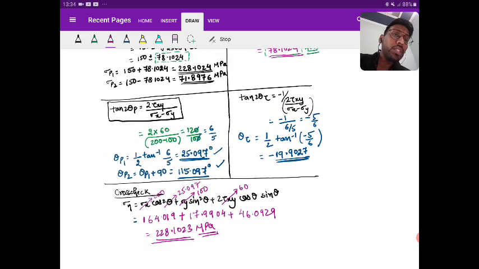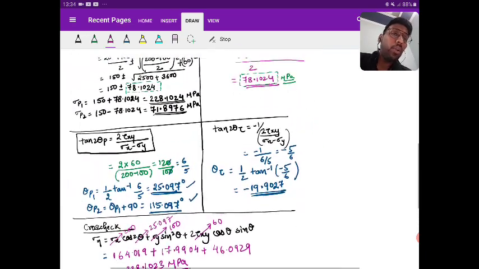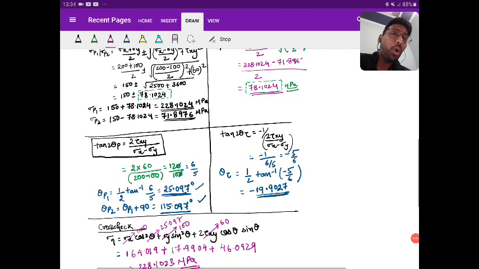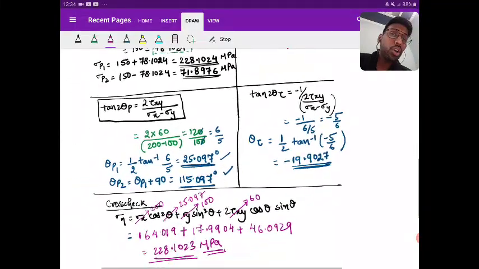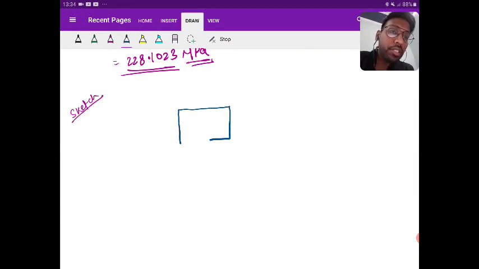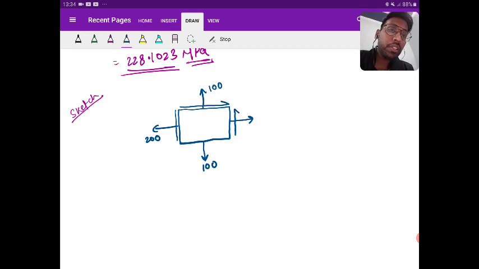Okay. Now I want to draw the sketch. So let's start the sketch. First of all, show the structural element. Sigma x is 200, sigma y is 100, then your shear is 60.